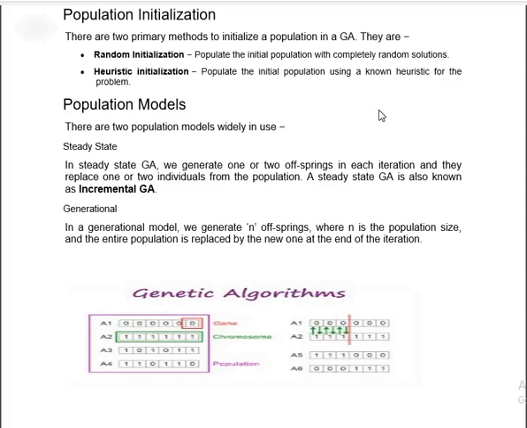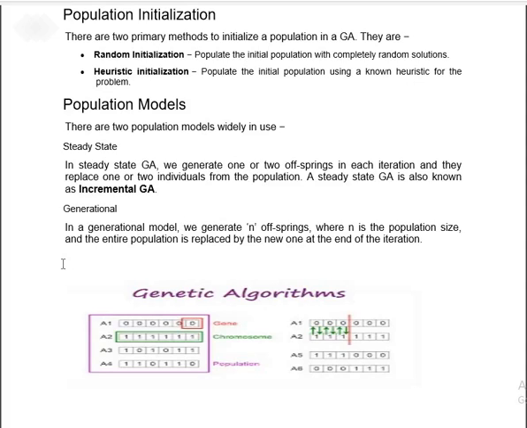Population models are also used. There are two types of population models: steady state and generational. In the steady state genetic algorithm, we generate one or more offspring, and in every iteration one or more individuals are replaced. A steady state genetic algorithm is also known as the incremental model of a genetic algorithm. Like the incremental model we studied in software engineering, the steady state model gives the idea of an incremental genetic algorithm.